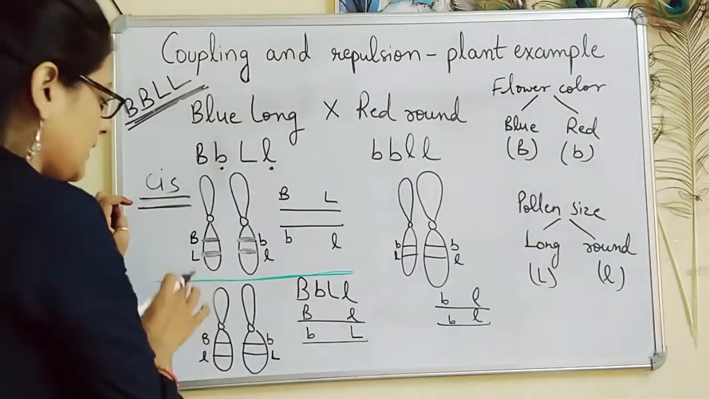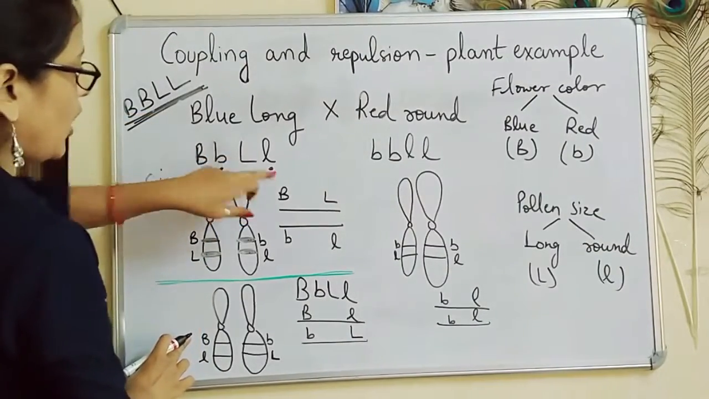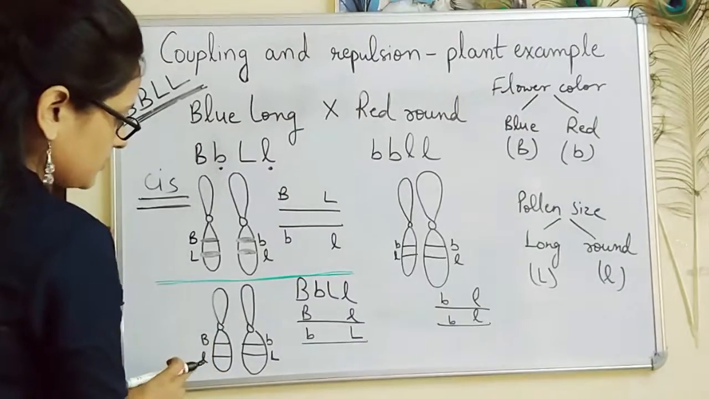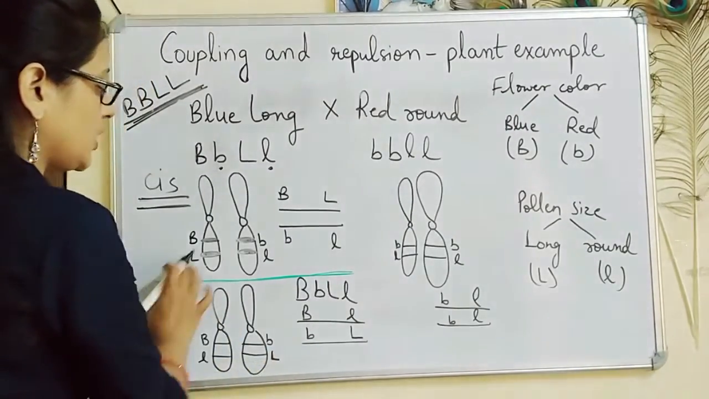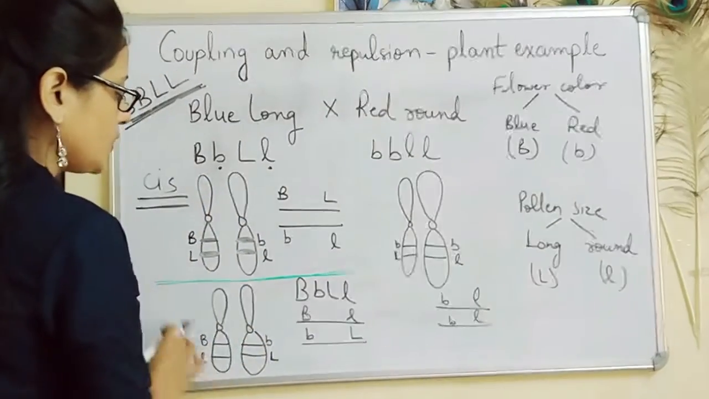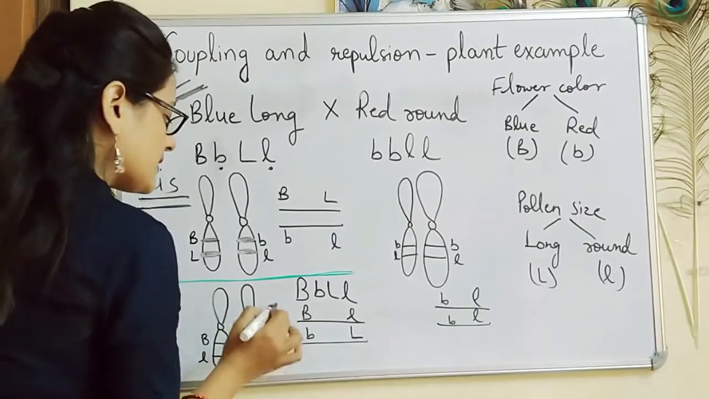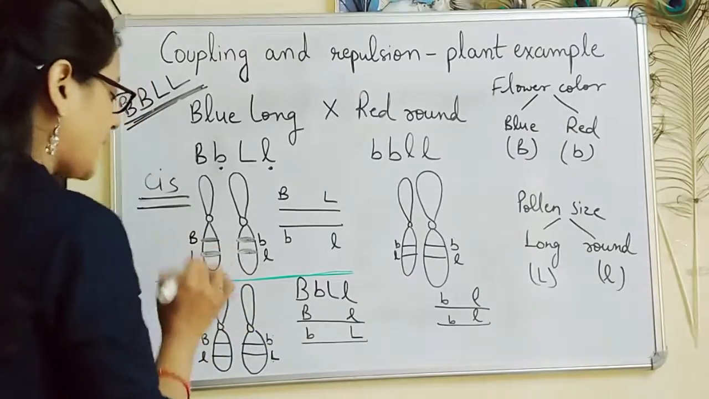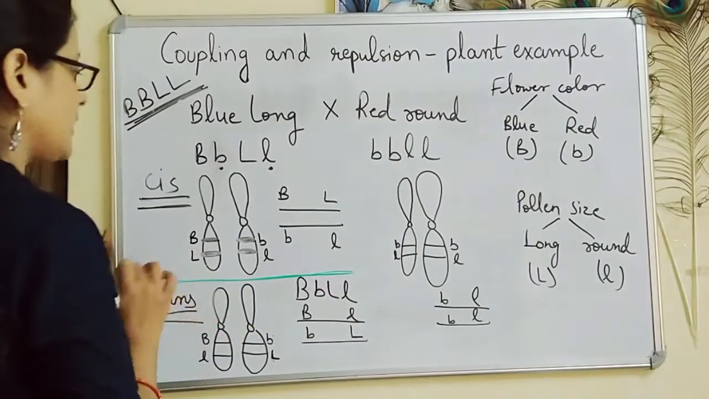The other arrangement is over here. Here, capital B is present with small l. See, one dominant allele is present with another recessive allele on a single chromosome of the homologous pair. As a result of which, the other chromosome of the homologous pair will have small b and capital L, that is one recessive allele with another dominant allele. This arrangement of alleles of linked genes is called trans arrangement.